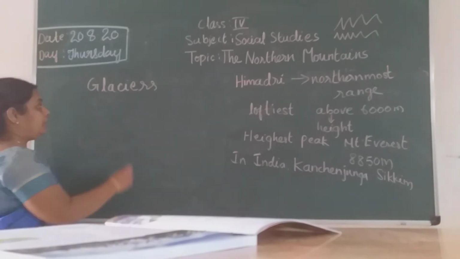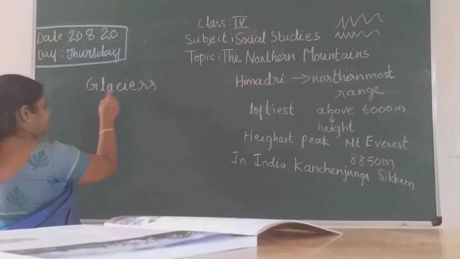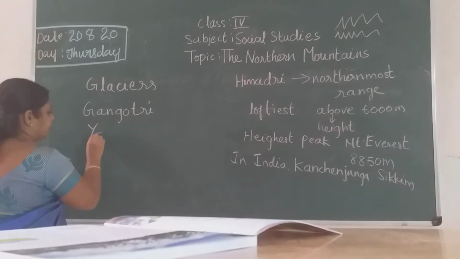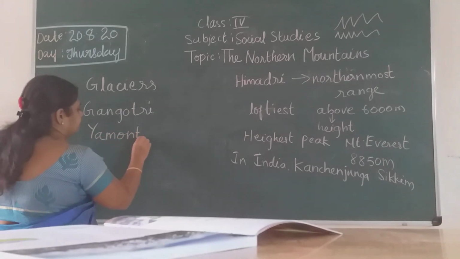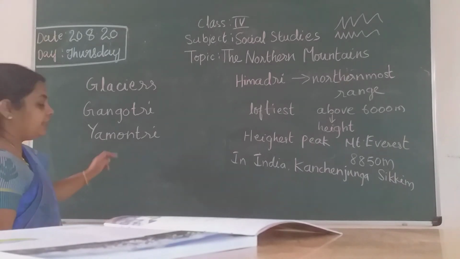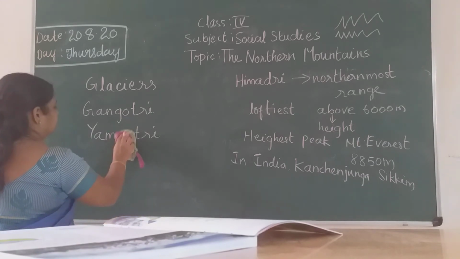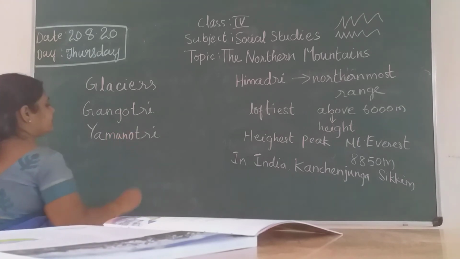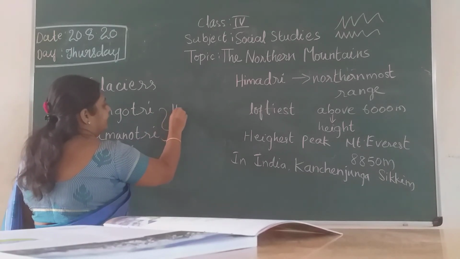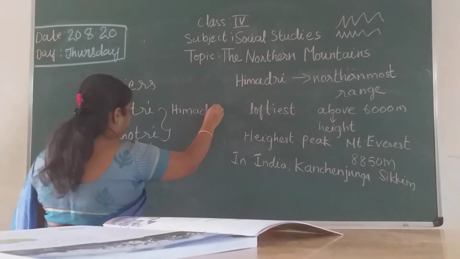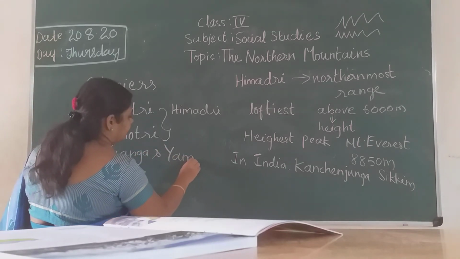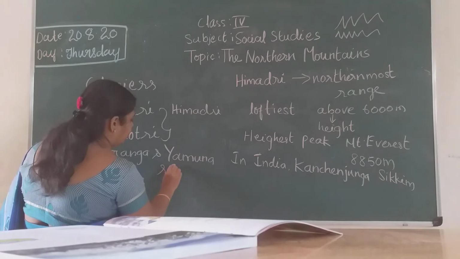Two glaciers are there: one is Gangotri and another one is Yamunotri. These two glaciers are present in the Greater Himalayas and they form the source of the river Ganga and the Yamuna river.